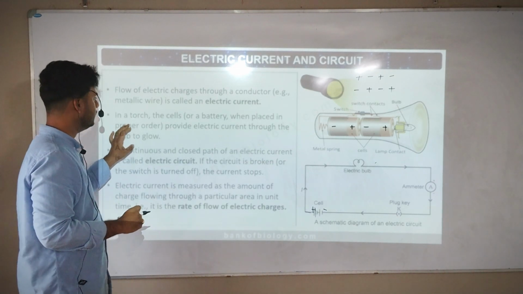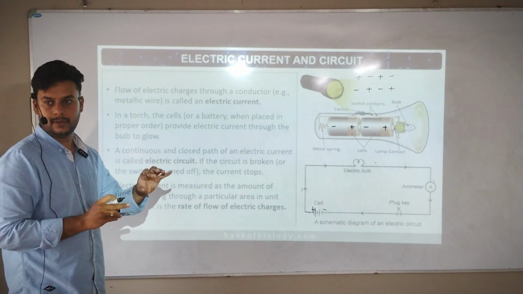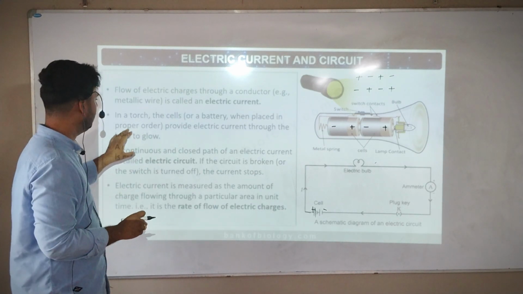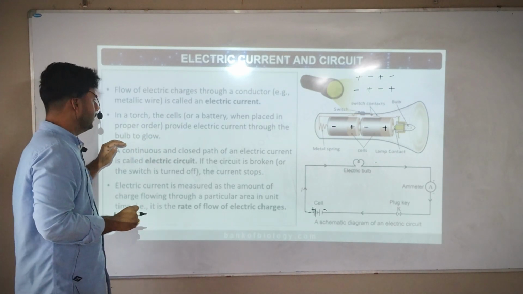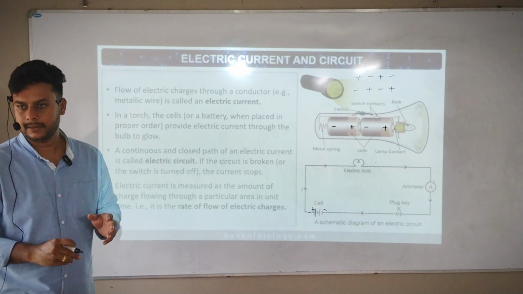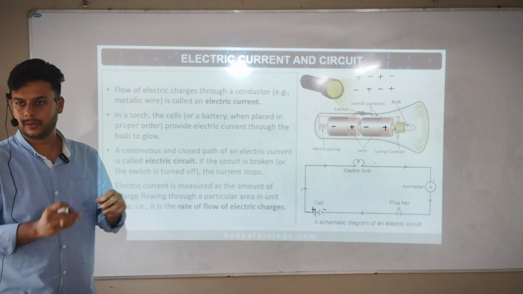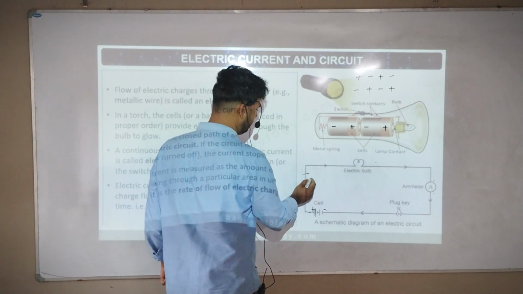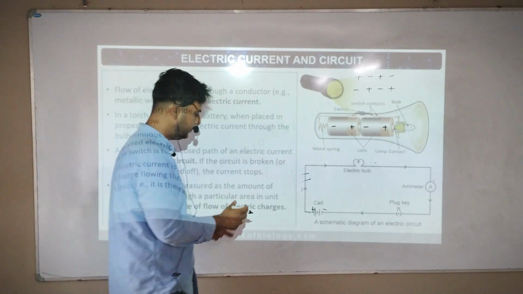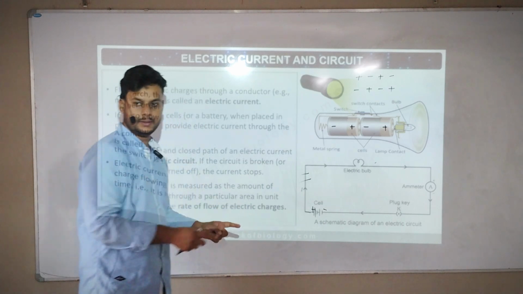So they are saying in a torch, the cells or a battery when placed in proper order, there is a proper order. Proper order provides electric current through the bulb to glow. Then only the bulb will glow. Next, a continuous and closed path. There should be a continuous and closed path. If the wire is cut, if I break the wire, will it work? Getting? And continuous means the cells should have power, they should be placed in perfect order. Then there is a continuous flow of current.